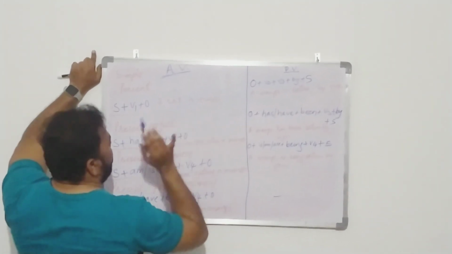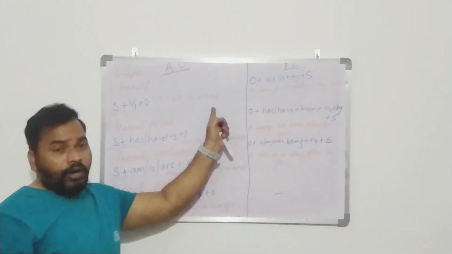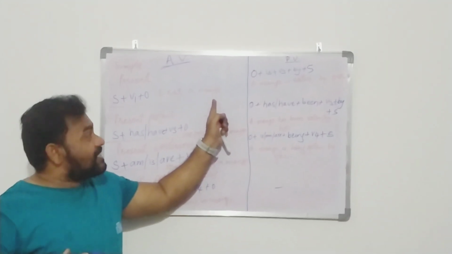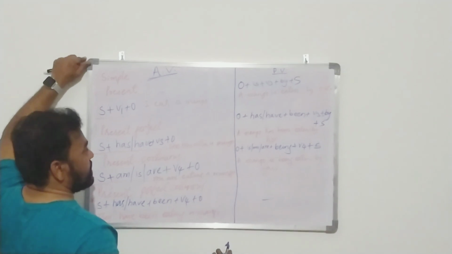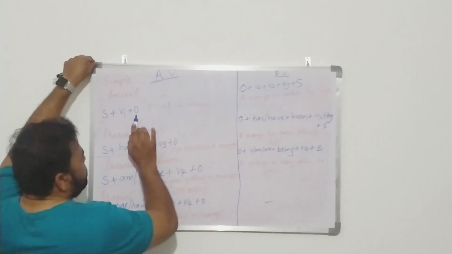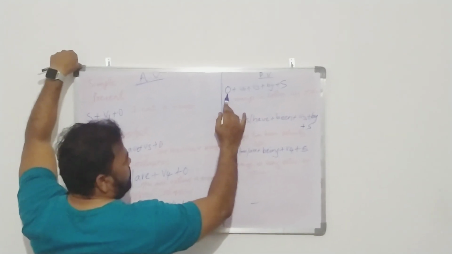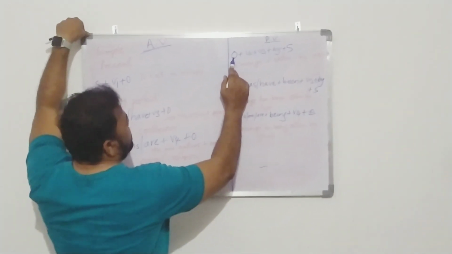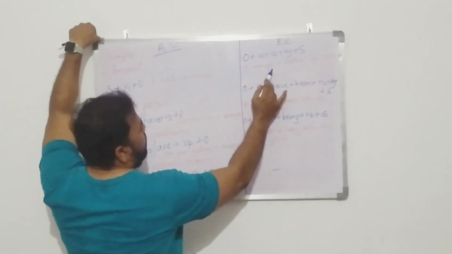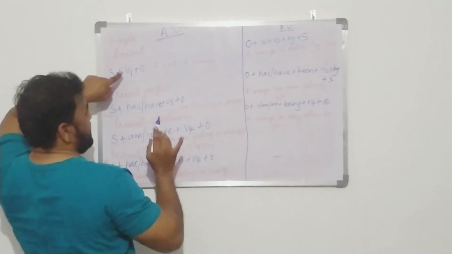I eat a mango. If this sentence is given and we are supposed to change this active voice into passive voice, see how it can be done. Whatever the object given over here will be the subject. The object has become the subject over here. Subject, a mango. And here V1 is present tense.